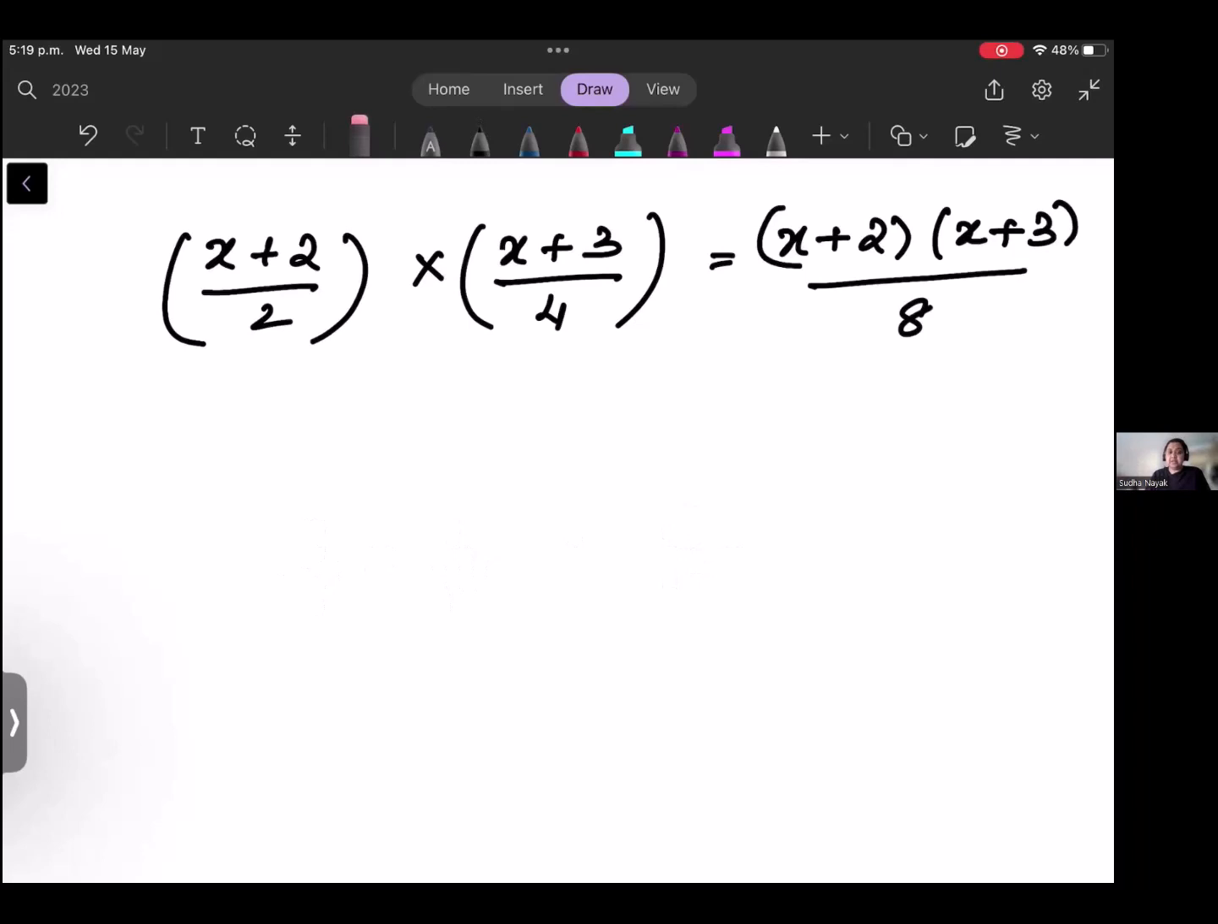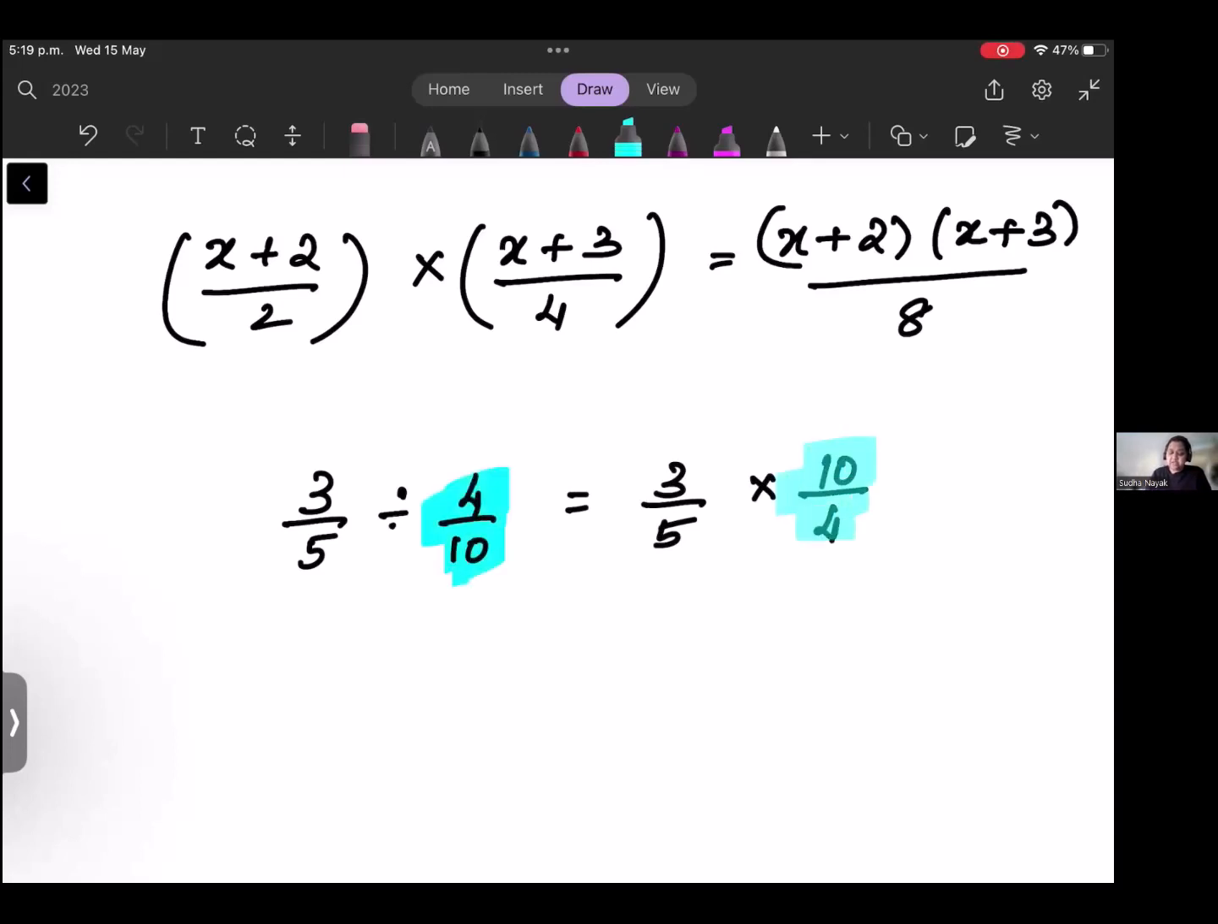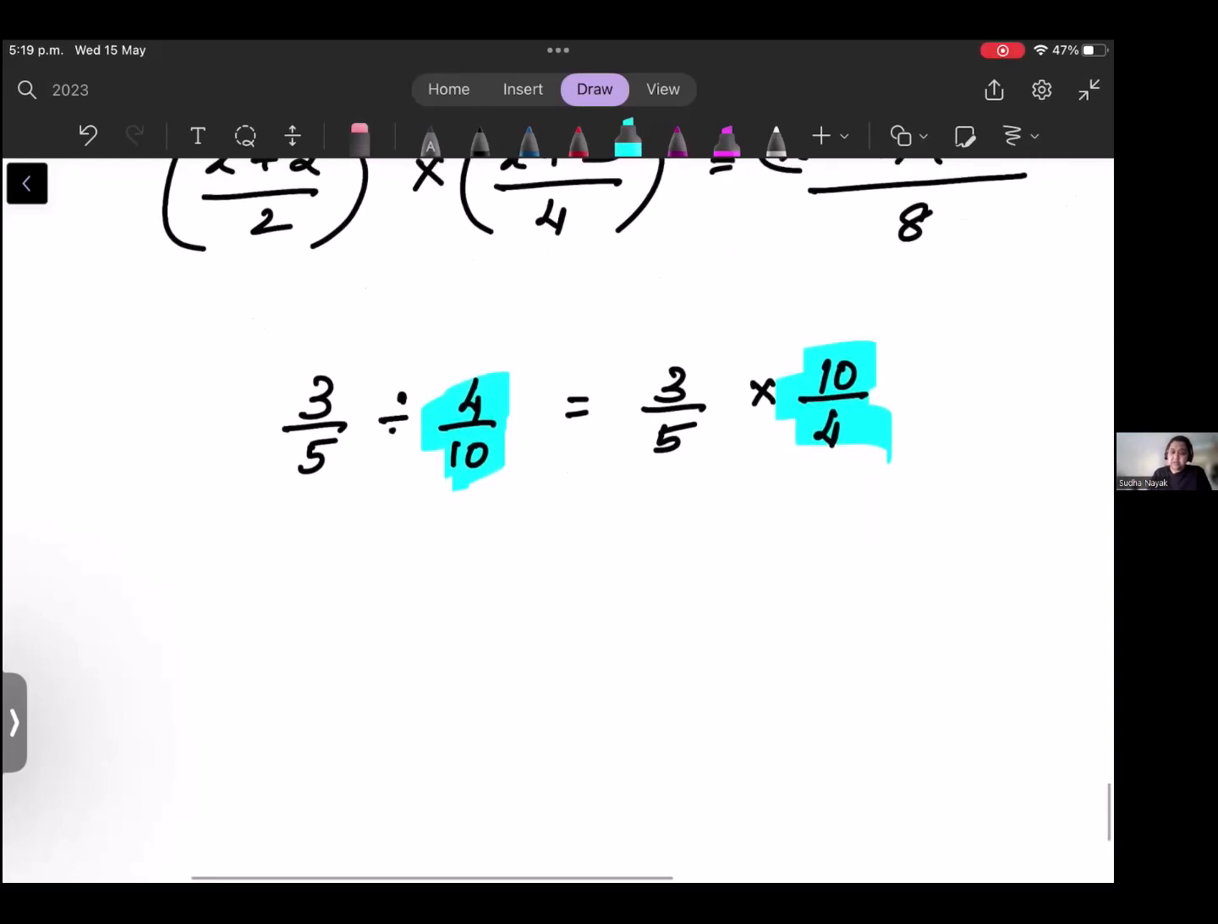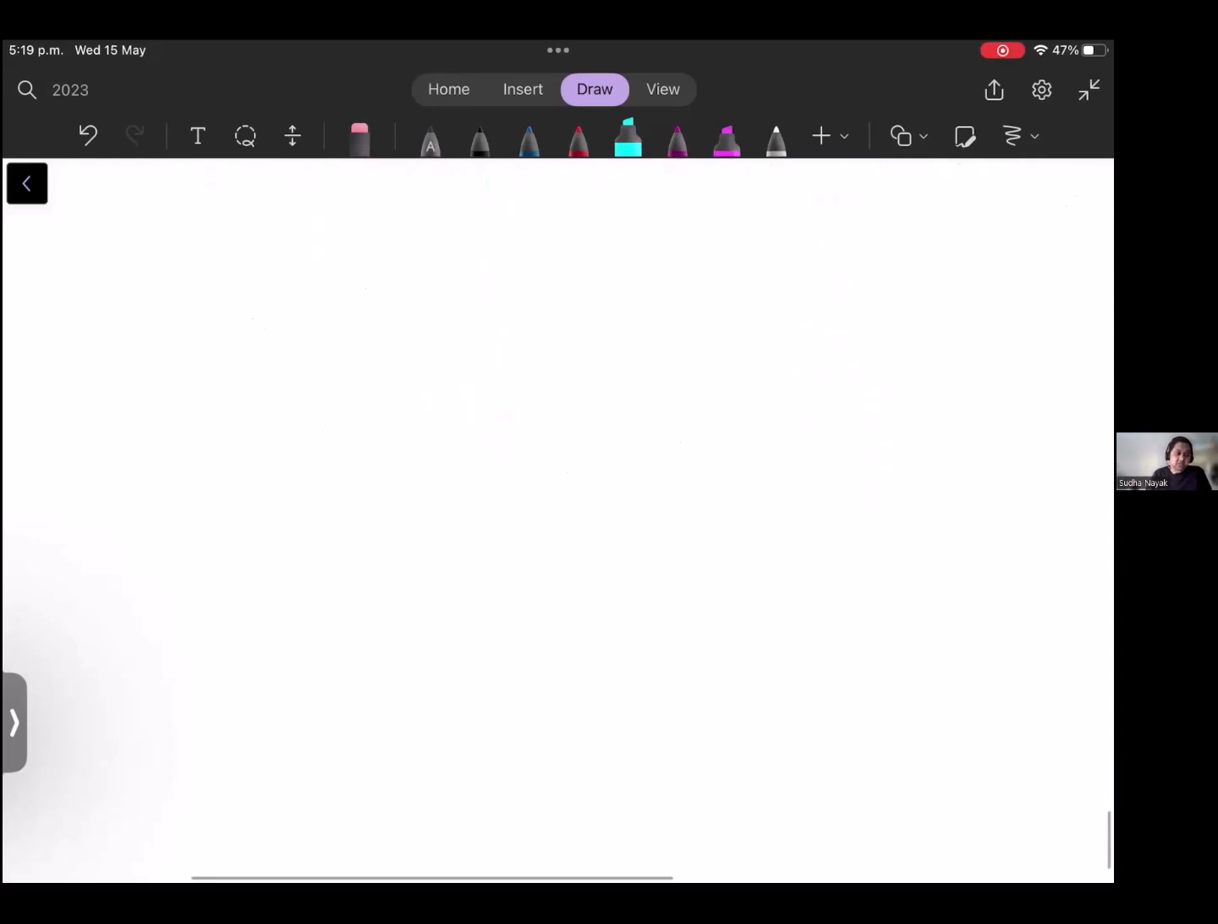Okay, algebraic fraction multiplying is the same as normal multiplication. And how will you divide fractions? 3 over 5 divided by 4 over 10. That is reciprocal. So 3 over 5 times 10 over 4, and then simplify it. So you reverse the second fraction. This was 4 over 10. It became 10 over 4. Okay, the same process applies for algebraic fractions also.